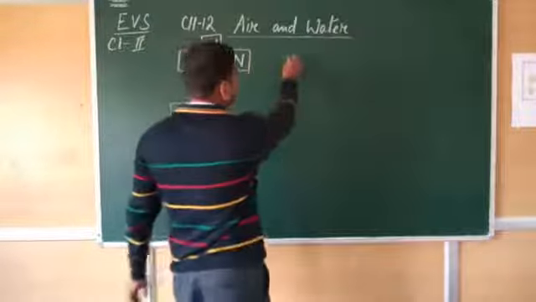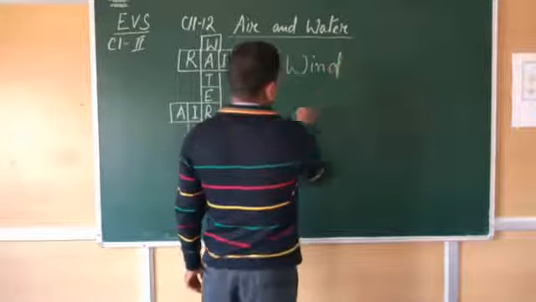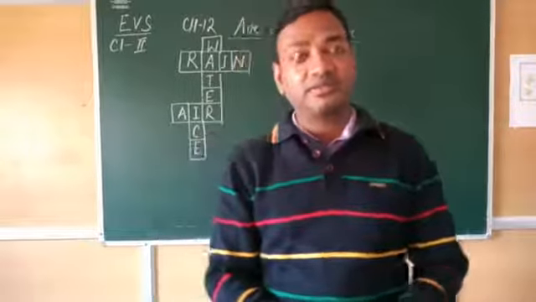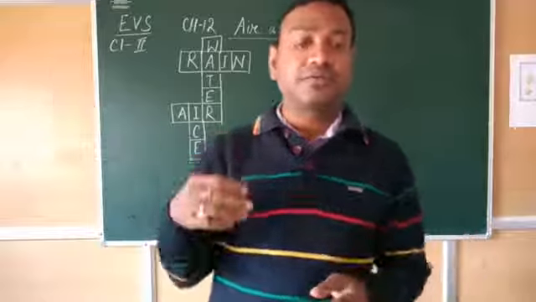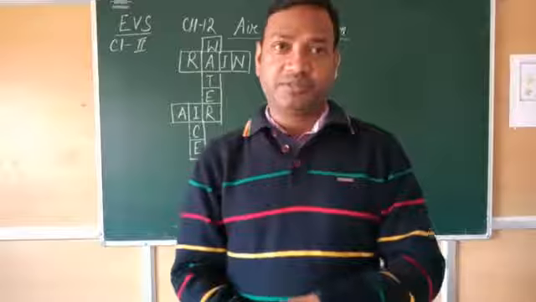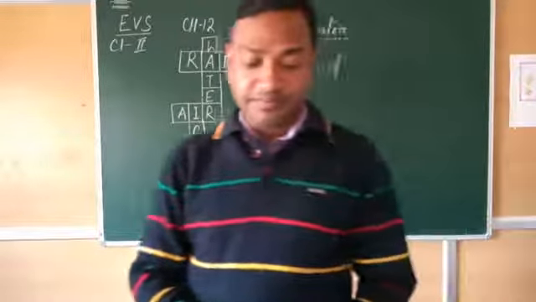It is wind, and it is the moving air. That means sometimes it blows from north to south, sometimes east to west or west to east. So it is moving only. It is called wind.